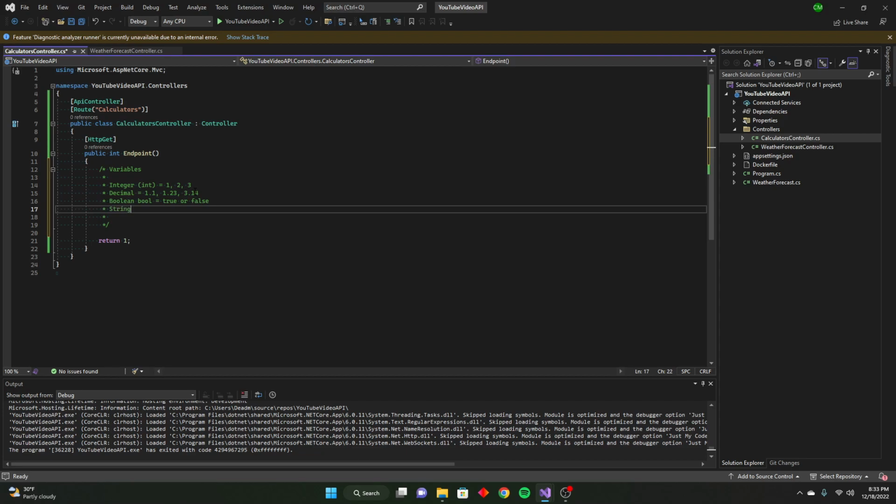Next, we have the string, which is anything that is in double quotes. So we have a sentence here. You can even have an empty string, which is when there are no characters in between the double quotes. Anything like that. But these are not an exhaustive list of different variable types or data types. These are just some of the most common you will experience in your programming lives.